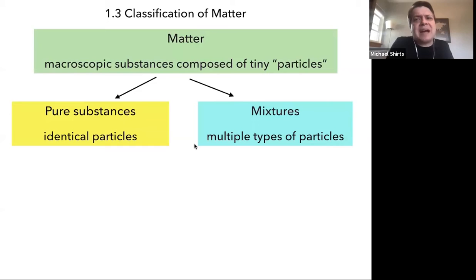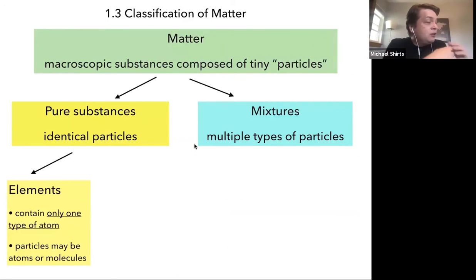Water that you get from the tap is not quite pure, but almost close to that. So pure substances are never completely possible, they are sort of idealized versions, but we can get a lot of things that are pretty pure. Mixtures contain multiple types of particles. And this is really what we're dealing with most of the time. Almost everything we interact with is a mixture of different particles.